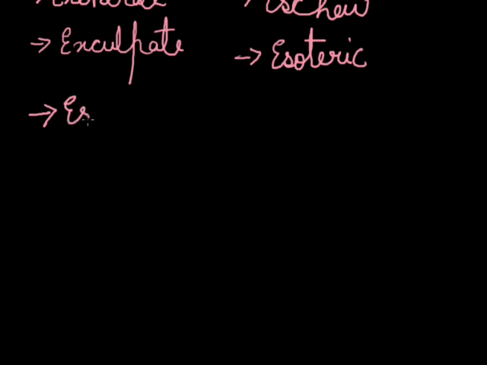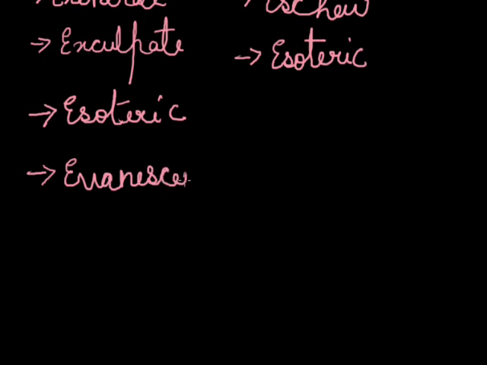Next word is esoteric. Esoteric means understood only by few people. Then comes evanescent. Evanescent means vanishing quickly. For example, the evanescent mirage could only be seen at a certain angle.